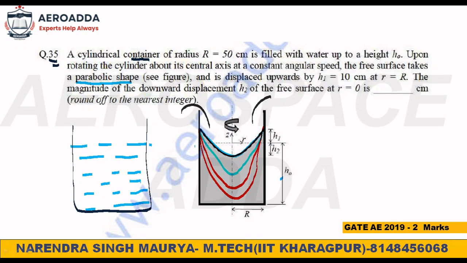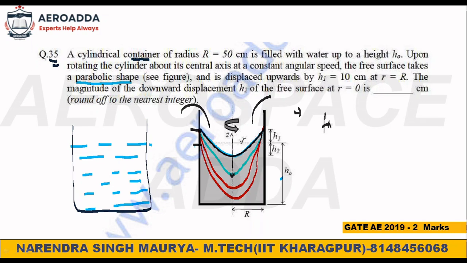Because whatever the fall at the center, there will be a rise at the edge. Think about it, because mass is constant, the amount of fluid is constant, if there is no spilling out. So if fast rotation is there, then depth will be increasing in the downward direction. So whatever the fall of water at the center will be the rise. This statement I need to write for this.